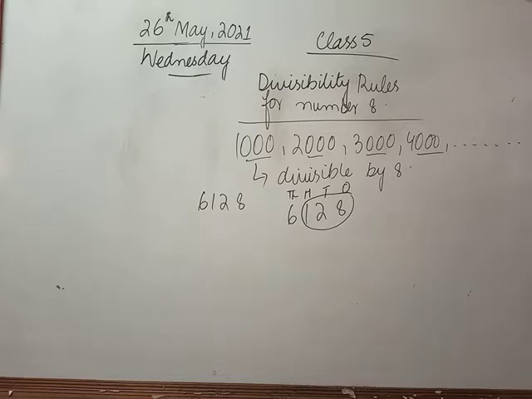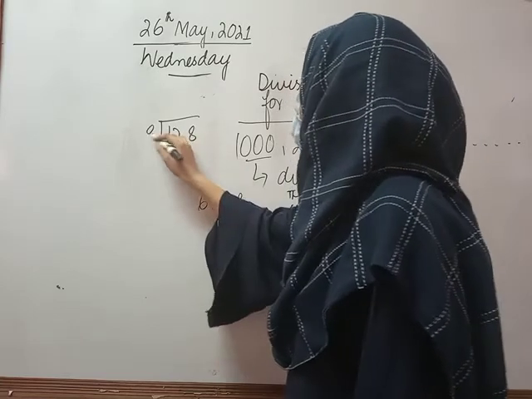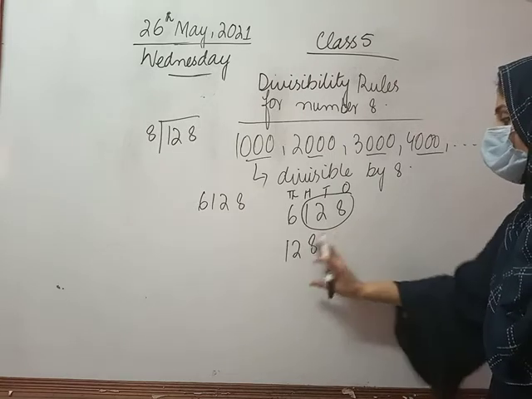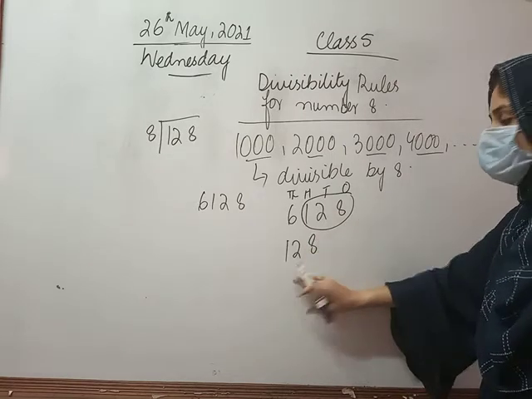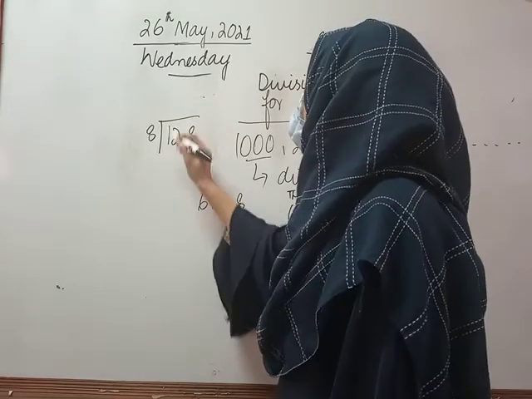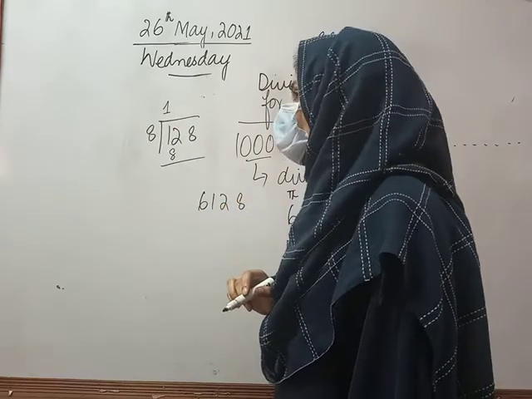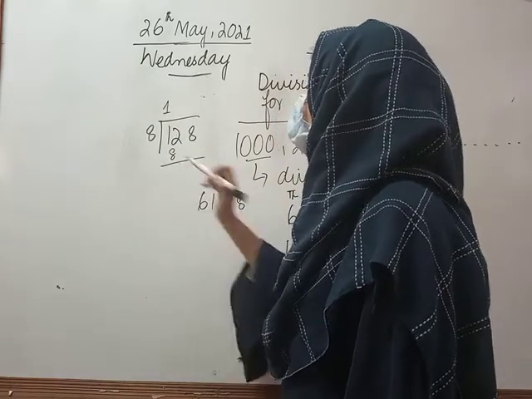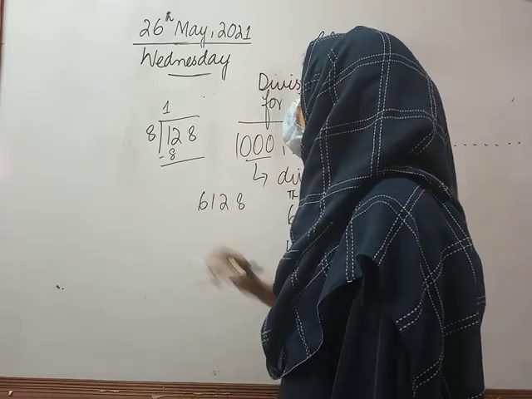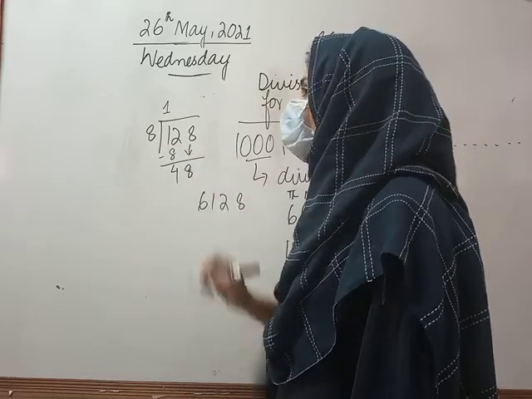अब 128 को हमने क्या करना है, चेक करने. So we will take the last 3 digits which is 128. Now we will check divisibility for this. 8 1 times 8. As you know, 8 2 times is 16 which is greater than 12. So I will write 8 here. Now I will subtract. 12 minus 8 is 4. I will bring down 8 here because 4 is smaller than 8.